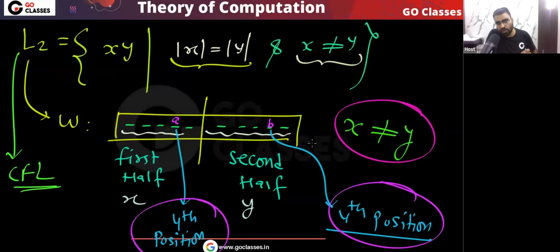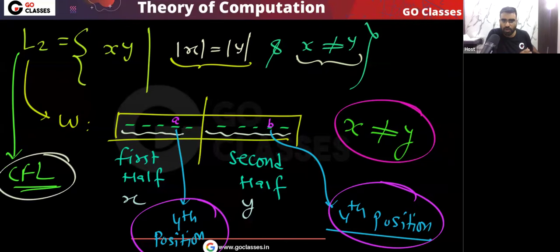Now let me tell you, either you can watch the CFL identification lecture. In that lecture, I have discussed this language, so you can watch that lecture to understand that this is a CFL. You can find the link in the description and also in the pinned comment, identification of CFLs. Or you can just see that this is a standard result. You don't have to worry about this language because this is a standard language. There is a mismatching here. Basically, the first half and second half should not match. They should be different. And this mismatching language is a standard example of a CFL.